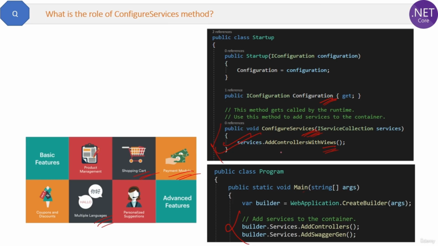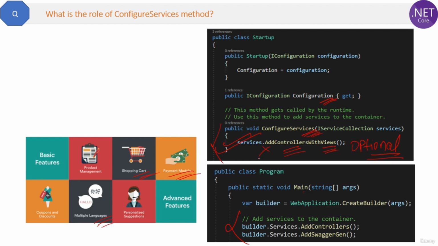So the request will use only one of these services and the rest of them will be optional and will not be executed. That's why the execution of configure services methods is optional. It's not mandatory that all of them will be executed. In the screenshot here you can see we have added one service, AddControllersWithViews, which will help controllers to run views in the application. But if a client requests some HTML page like customer.html, then this service will not be executed, it's not required. So that's why configure services is optional.